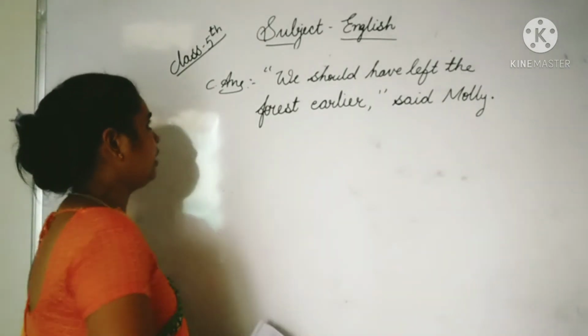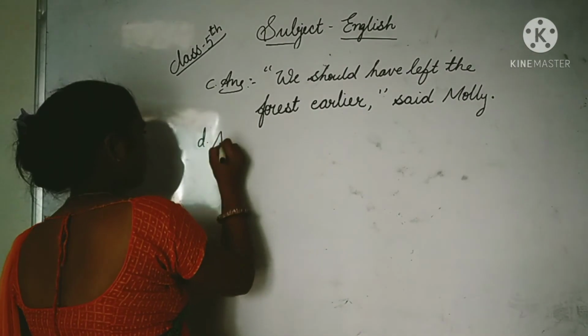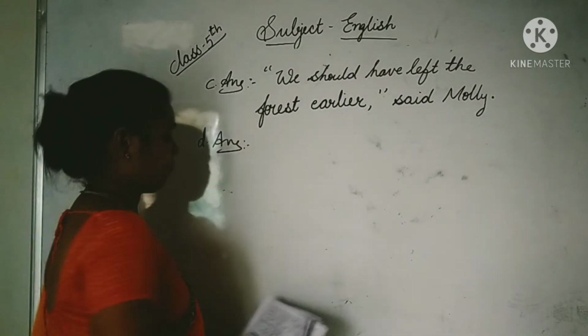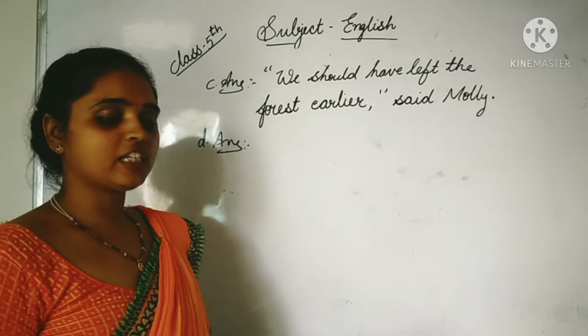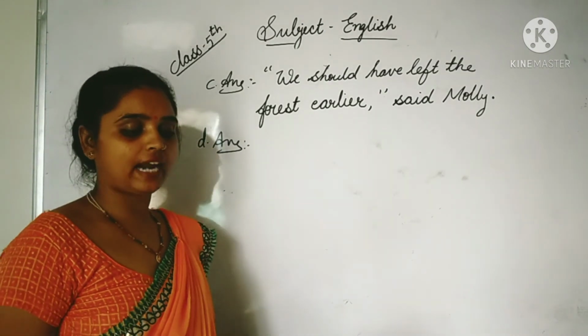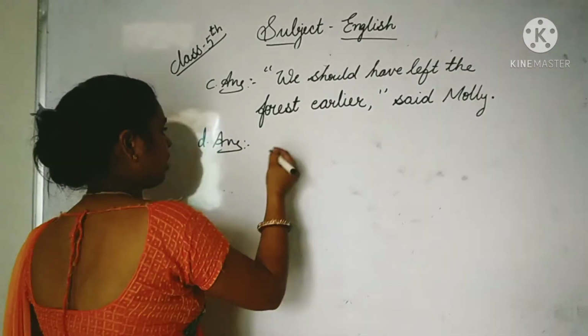Next, question number D. Answer: Nainital is beautiful in this season, said the travel agent. So Nainital will be capital.